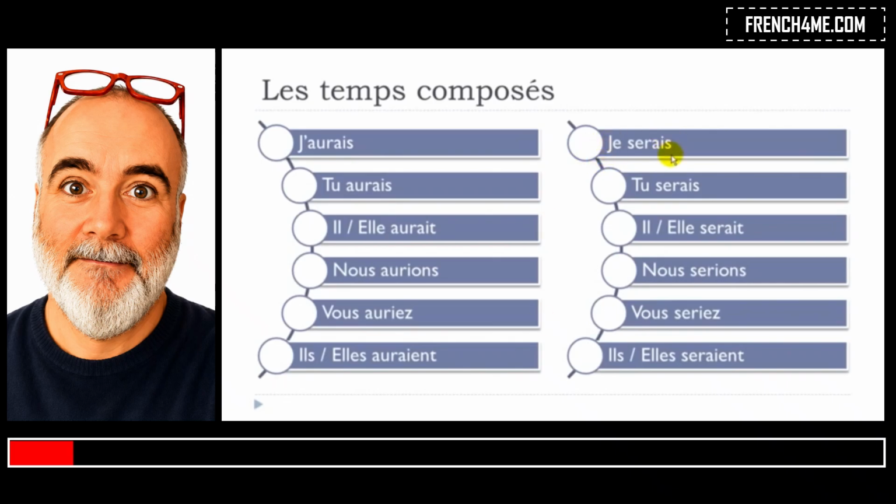Je serais, final S not pronounced. Tu serais, same thing here. Il serait, elle serait, final T not pronounced. Nous serions, final S not pronounced. Vous seriez, EZ at the end, et seriez. Il serait, so ENT not pronounced. Elle serait. Alright, so this is the first part that you should use when you make this conditionnel passé form, okay?